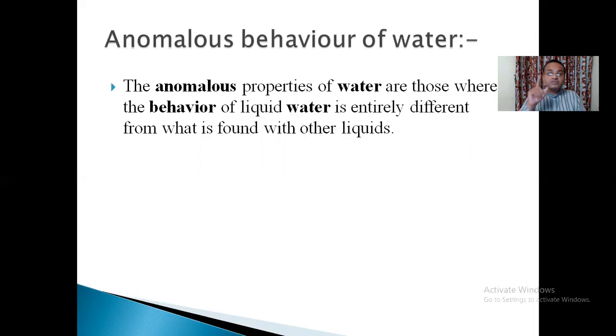But what happens with water is the anomalous behavior of water. Let us see this. What happens with water? At room temperature, that may be 25, 27 degrees Celsius. Now, when you start cooling this water, it will also undergo contraction slowly, slowly. So see, this water is undergoing contraction as you are decreasing the temperature. But when it reaches 4 degrees Celsius, it will start undergoing expansion a little bit.